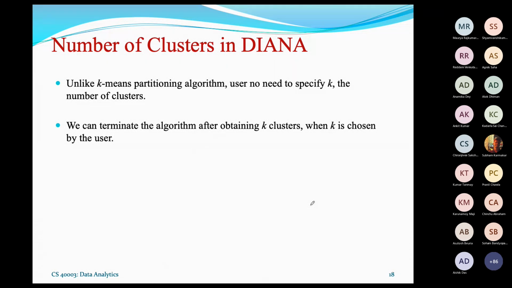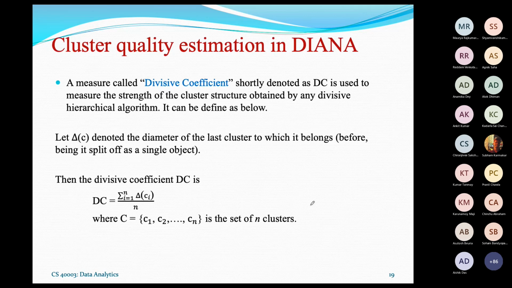Suppose a basket of vegetables is given to you, and you don't know how many different varieties of vegetables are there. Then definitely you will not be able to fix the k value. But in the DIANA algorithm it is not required, and it will end with the desirable number of clusters that fit the application. So DIANA has its own edges compared to the partitioning algorithms we have already learned, and the agglomerative algorithm we are going to learn about.